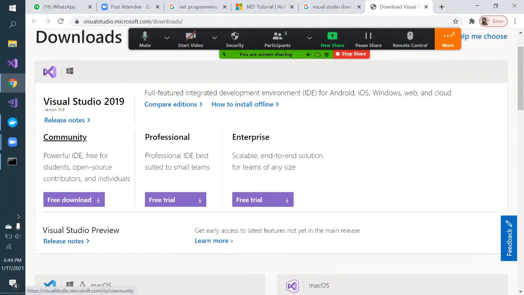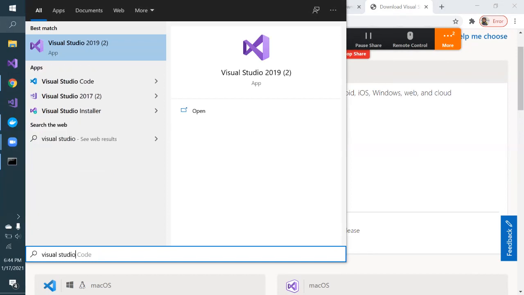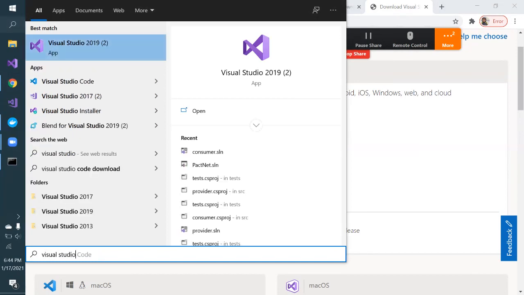Community edition is a free version, and it also has a lot of powerful features of a full IDE, Visual Studio. So you just download this IDE and it will get downloaded as one installer. You just need to click that exe, and once it is downloaded, if you search, you will see Visual Studio appear like this. I have installed it.